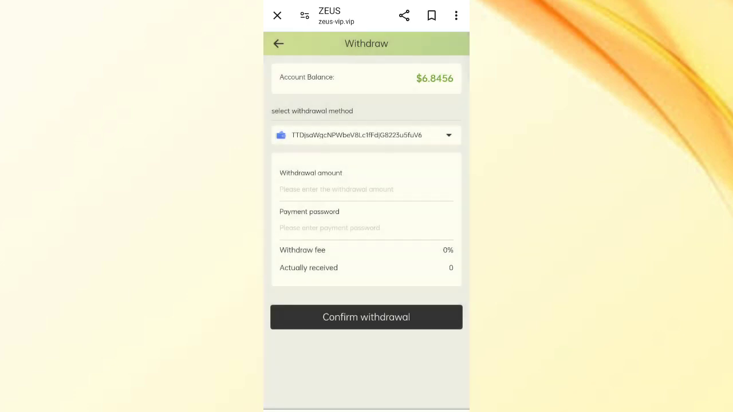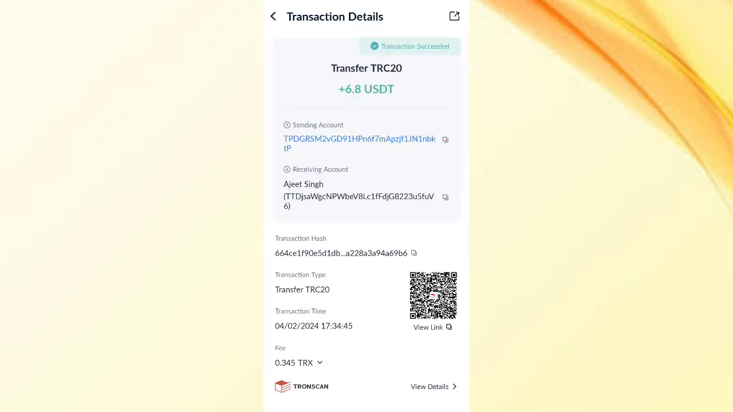Now enter your amount, then enter payment password. You can see on the screen I filled in my details. Now click on confirm and you can see my application is successfully submitted. After it is received in my wallet, I will show my proof. You can see on the screen 6.8 USDT is successfully received in my wallet. This is how you can withdraw the commission.